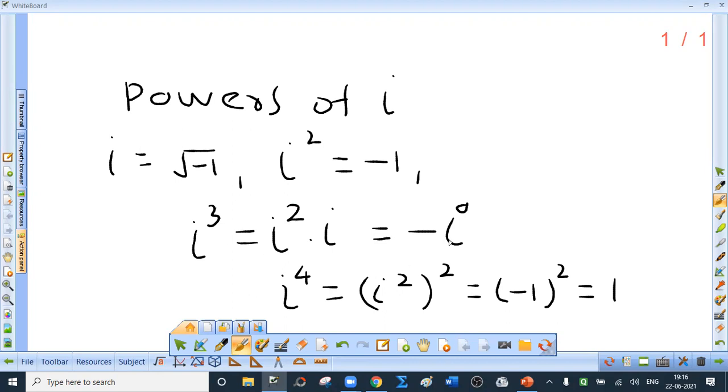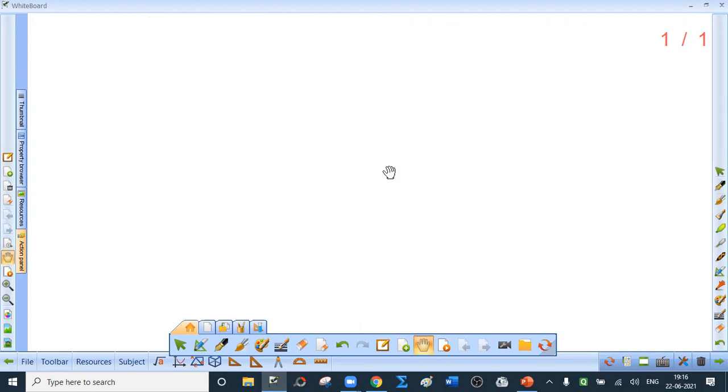But i cube is minus i. So minus i into i is minus i square. But i square itself is minus 1, and that is why it is minus into minus, that is plus.